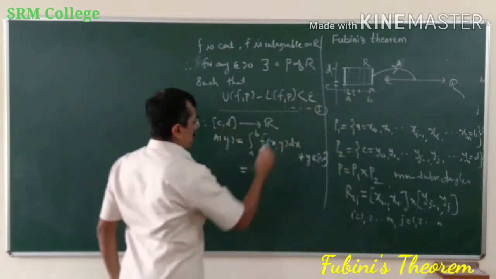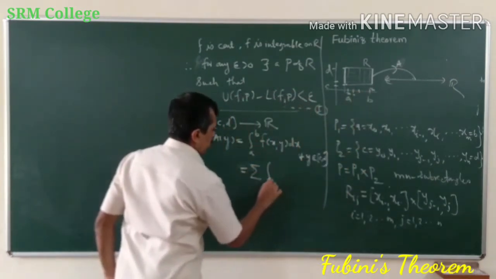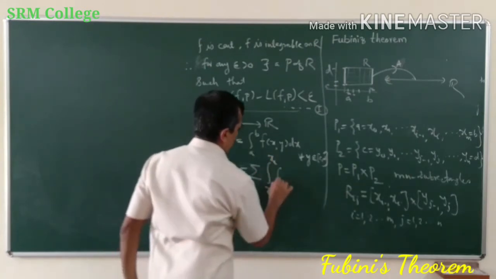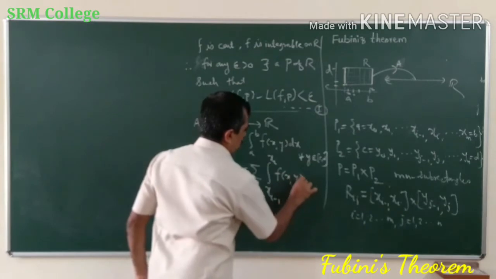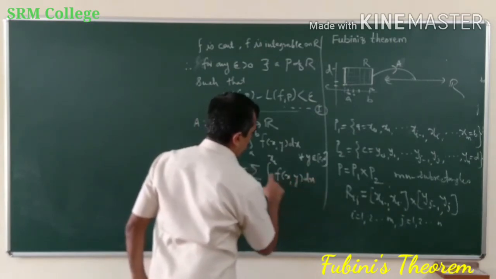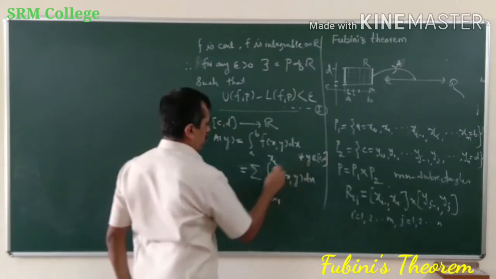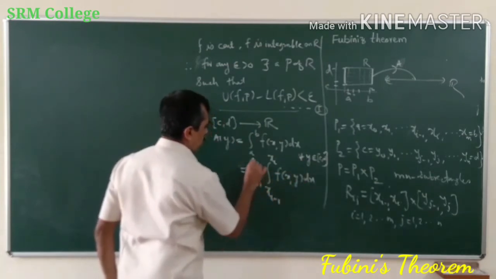That will be the summation of the integral from xi minus 1 to xi of f of x comma y dx. Remember, we integrate this with respect to x, so y is treated as constant, y is fixed. Okay, and i runs from 1 to m.